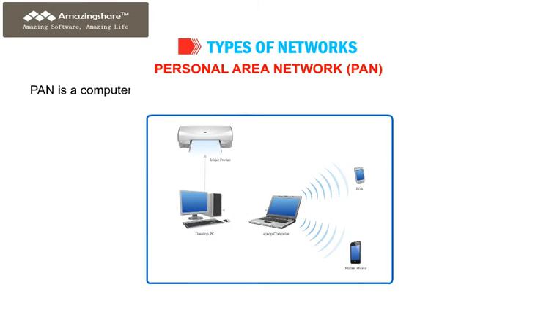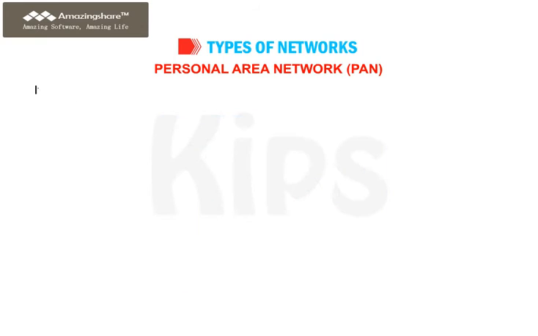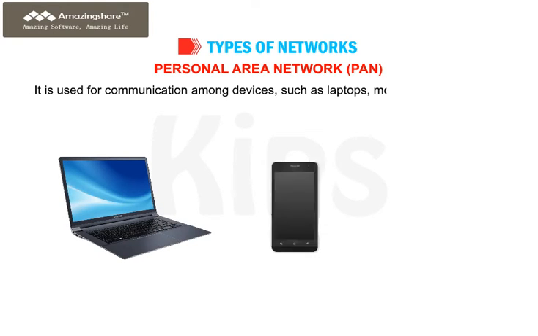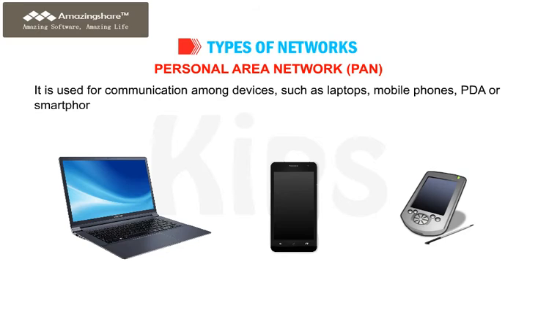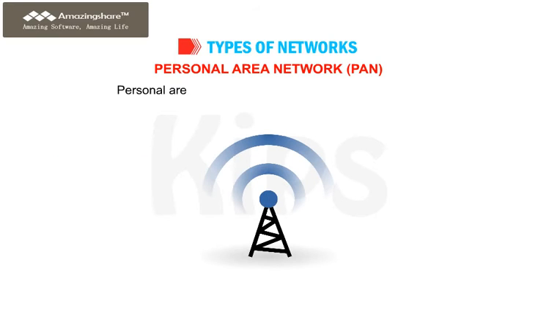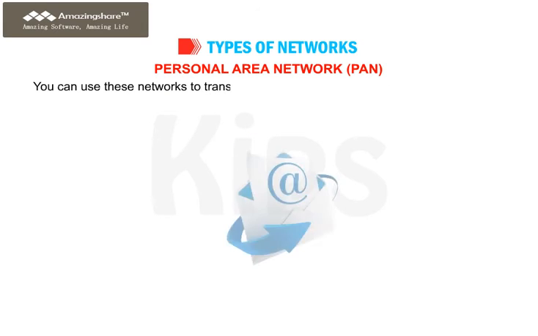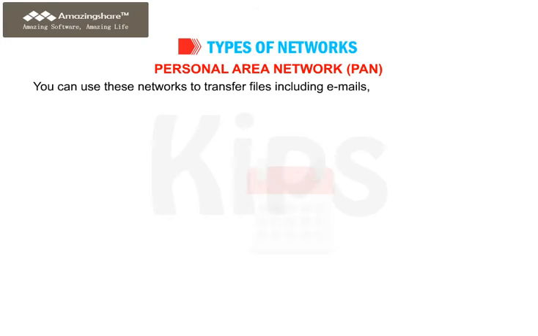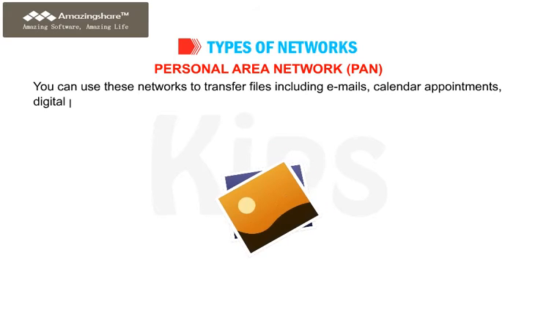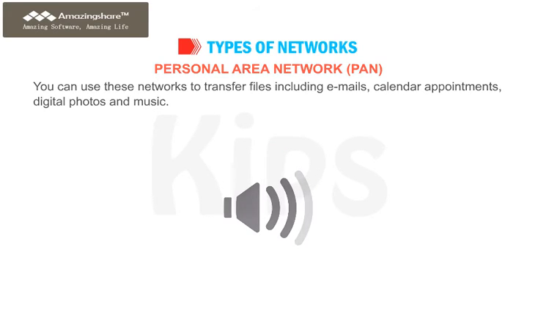PAN is a computer network that covers a small area of about 10 meters, about 30 feet. It is used for communication among devices such as laptops, mobile phones, PDA, or smartphones. Personal area networks can either be wired or wireless. You can use these networks to transfer files including emails, calendar appointments, digital photos, and music.